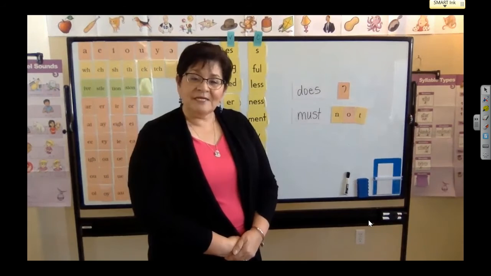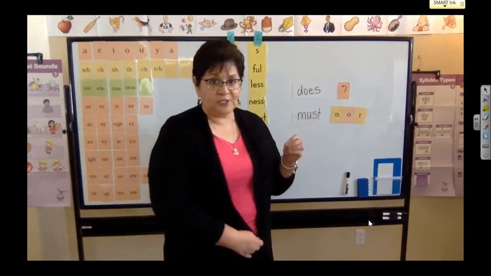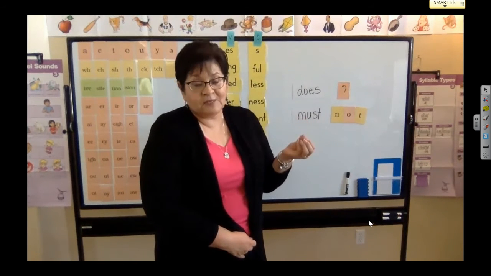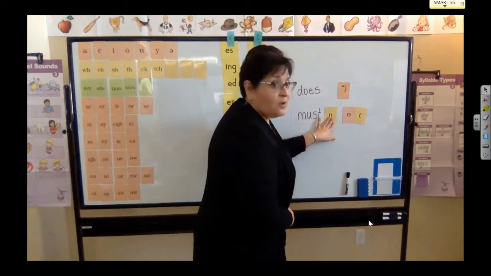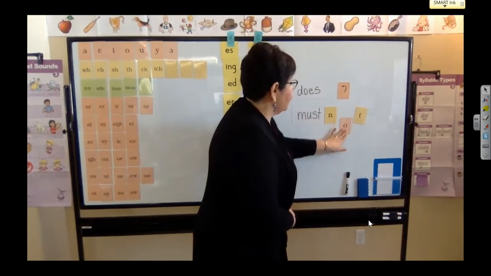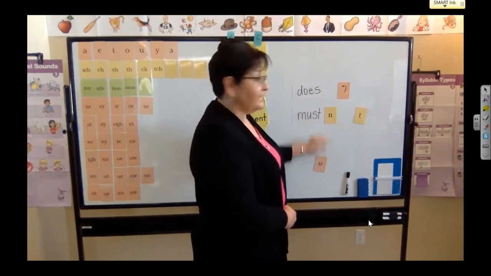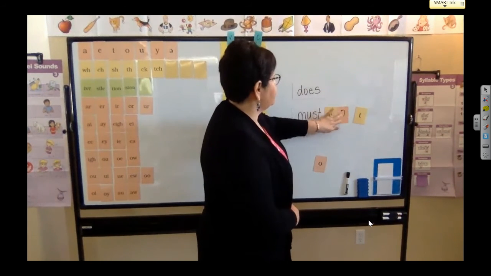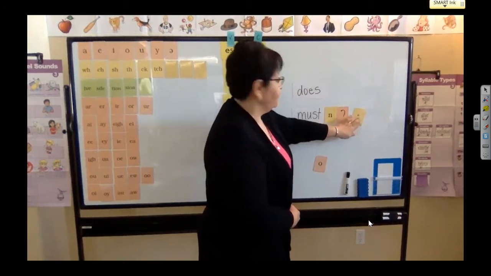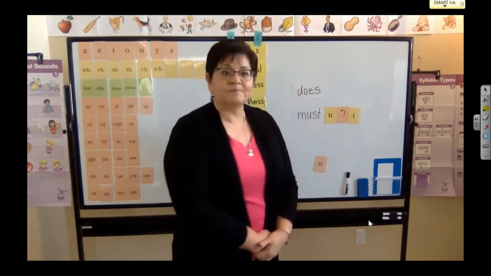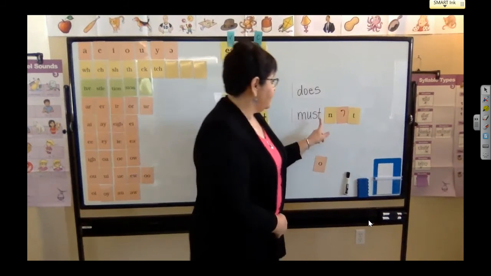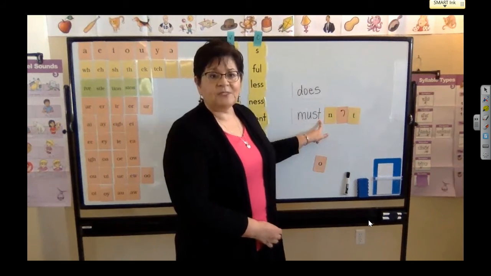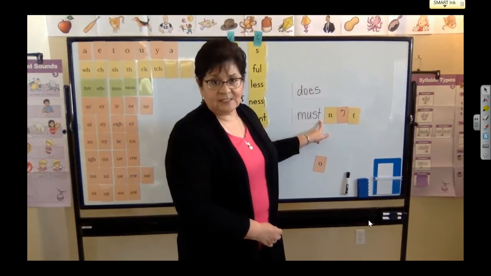But I want to make these two words into a contraction. So I'm going to follow the same rules I followed to make contractions. So I'm going to move this N over. I'm going to drop that O, but I'm going to replace it with my apostrophe, and I'm going to bring over my T. Now, take a look at this word. We don't pronounce this T. We say mustn't. Say that with me, mustn't.